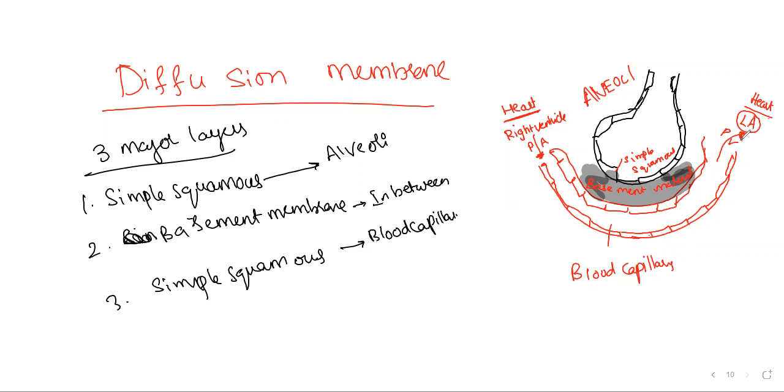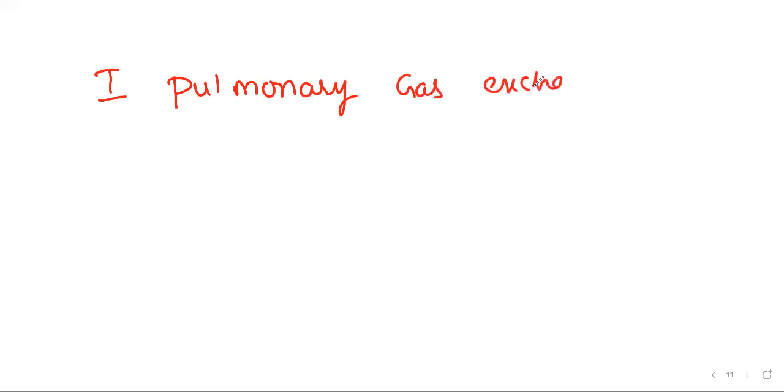So we end this session with two terms, pulmonary gas exchange and systemic gas exchange. Not a new thing here; whatever we have been seeing, we are putting under headings. Pulmonary gas exchange, or you can use another word, external respiration.